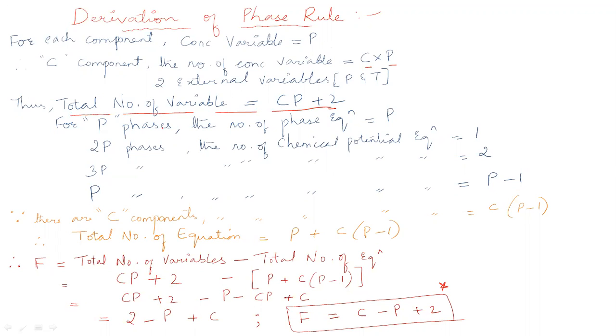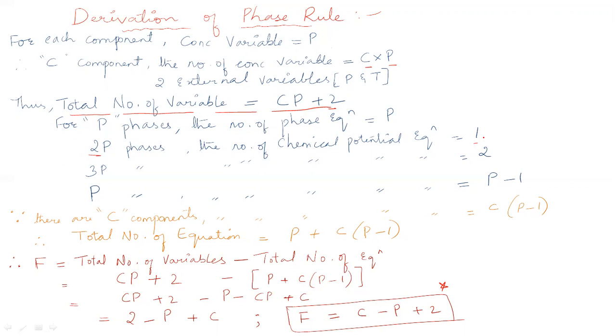Now when you consider the equations for P phases, the number of phase rule equations is, let us take, P. In the same way, let us consider 2 phases: this gives the number of chemical potential equations equal to 1. And for 3 phases, the number of chemical potential equations will be equal to 2. In general, for P phases, the number of chemical potential equations will be equal to P minus 1.